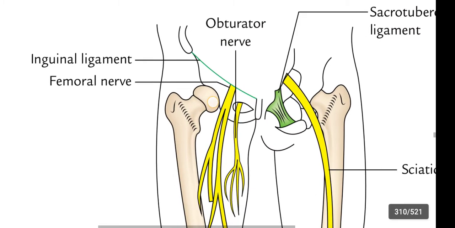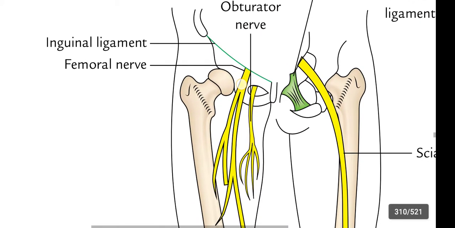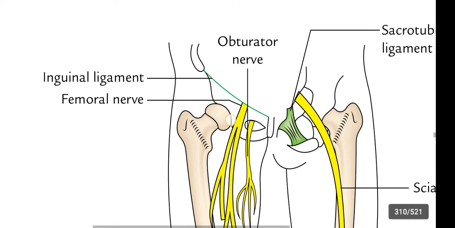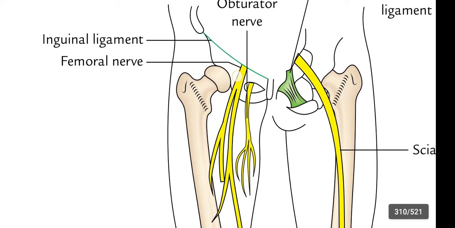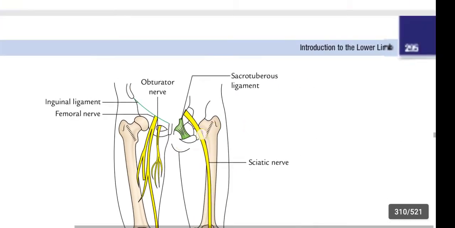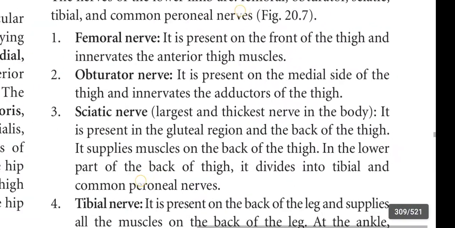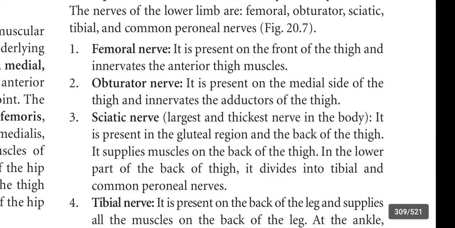This is the femoral nerve. It is present on the anterior compartment and it innervates the anterior compartment muscles. Okay, I think you understand. It is present on the front of thigh and innervates the anterior thigh muscles.